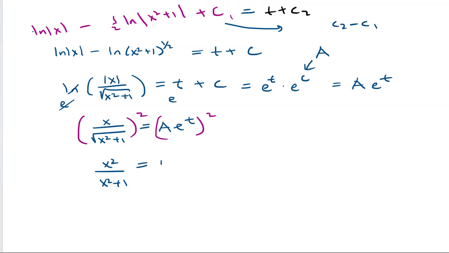Okay, and then we'll have A squared times e to the t raised to a power. Remember, when it's being raised to a power, you just multiply those. So that gives us a 2t. Okay, a power to a power, we just multiply them.